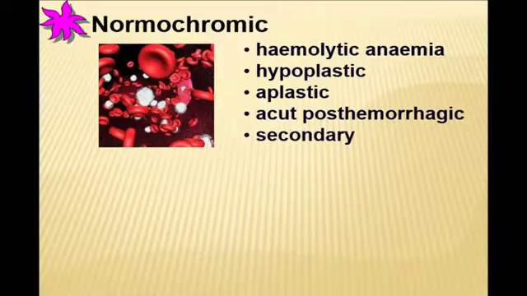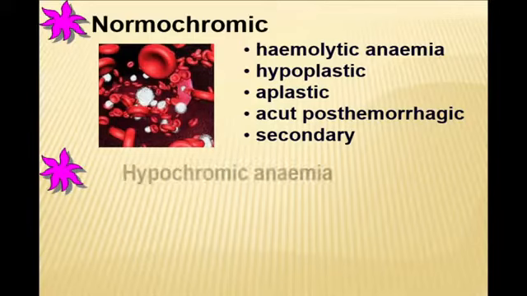And normochromic are secondary anemias, which appear as a complication of any other pathology, maybe a problem with any inner organs which is accompanied by secondary anemia.